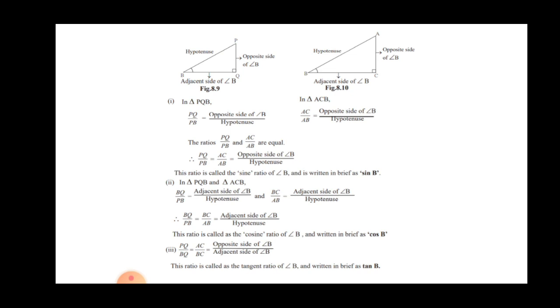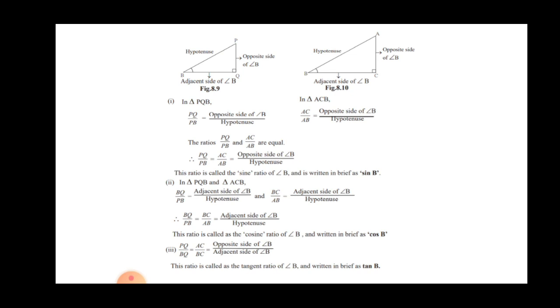Here the explanation is given, but you just have to look at the formula. What is the sine ratio? The sine ratio is the ratio of the opposite side of an angle divided by the hypotenuse.